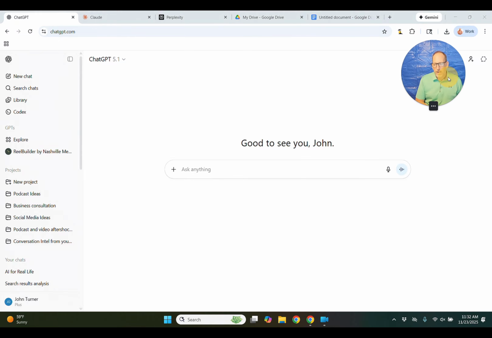We're going to look at ChatGPT versus Perplexity versus Claude, and we talked about this before. ChatGPT is great for writing help. It helps you organize your thoughts. I use ChatGPT a lot for drafting emails, and I do blogs with it, so it's really helpful there. Claude is more for longer documents.